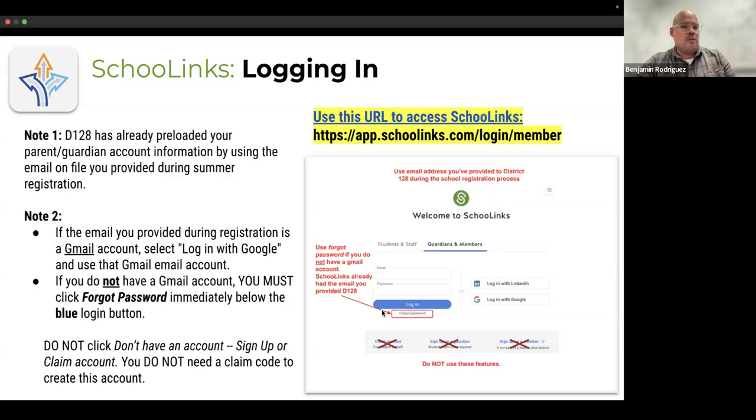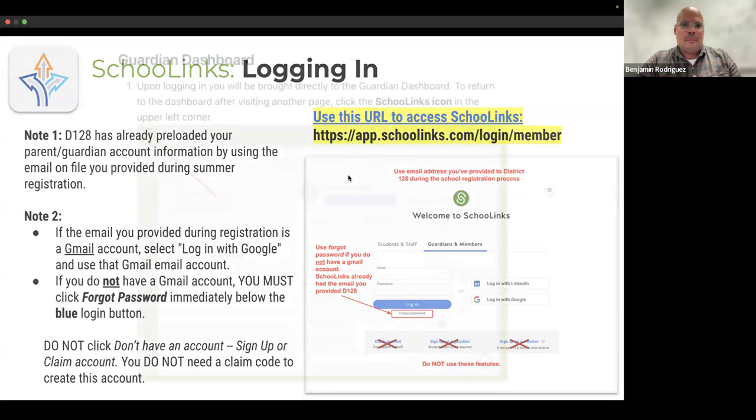And please note that you do not need to claim your account. We did not use account codes. So if you see a screen that's telling you about account codes, maybe we need to go back and check out one of these other screens in terms of either logging in with Google or the forgot password option. So those are the two ways into SchooLinks. It just varies depending on what type of email address you provided for us.